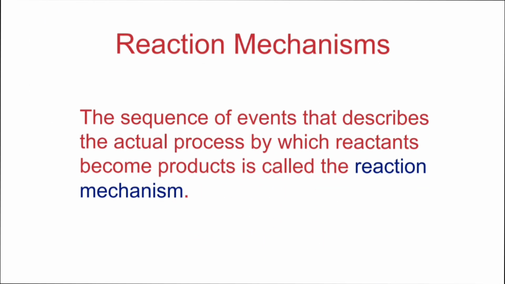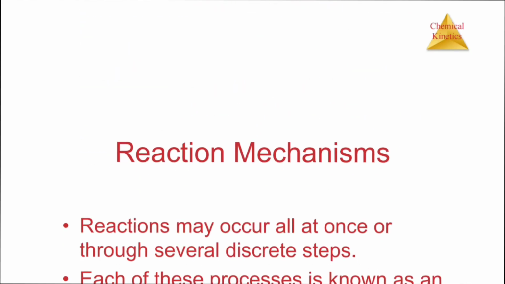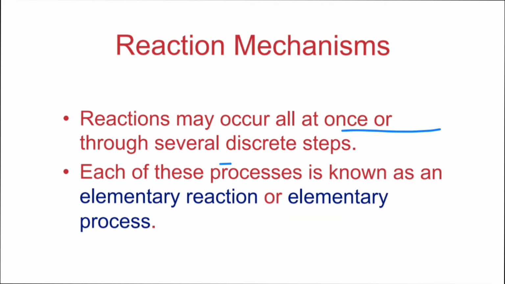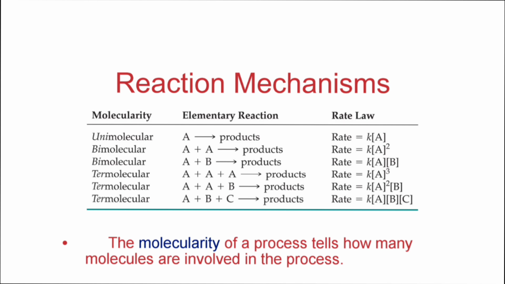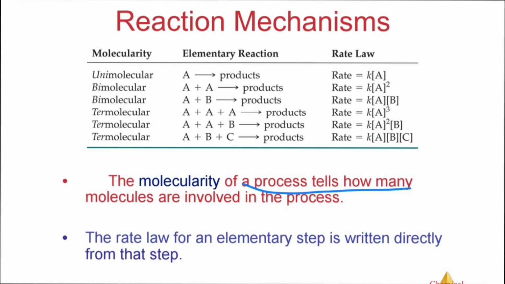Reaction mechanism. The sequence of events that describe the actual process by which reactants become products is the reaction mechanism. Reactions may occur all at once or in several discrete steps. Each of these processes is known as an elementary reaction or elementary process. Unimolecular, bimolecular, termolecular reactions are first order, second order, and third order reactions. The molecularity of a process tells how many molecules are involved in the process. The rate law for an elementary step is written directly from that step.